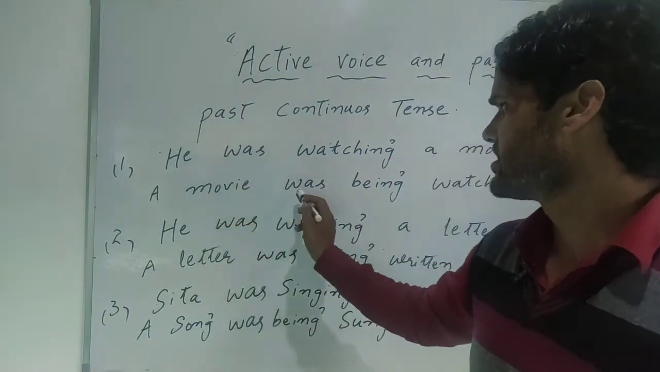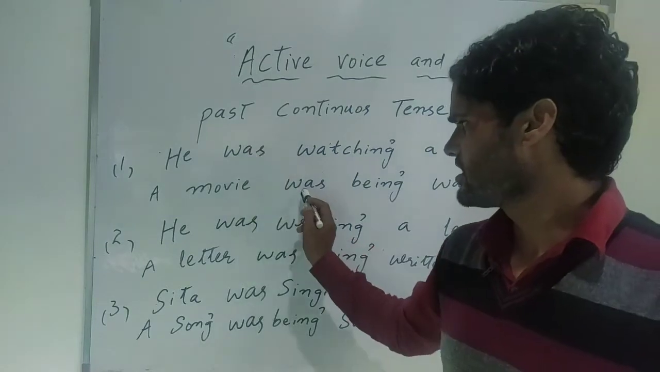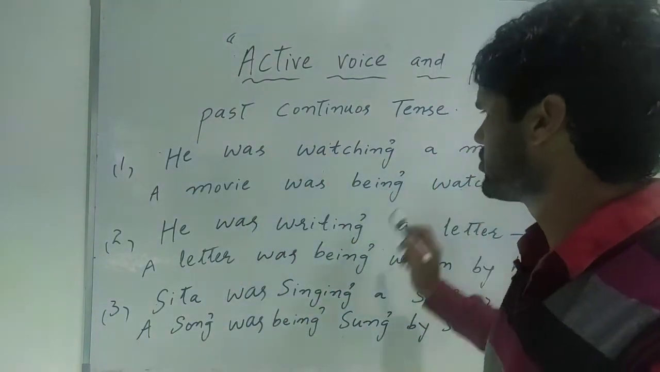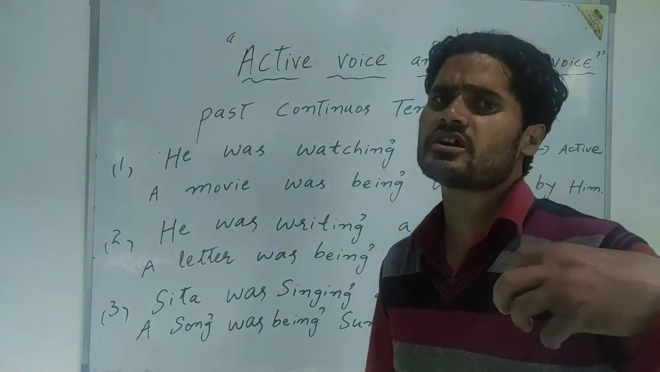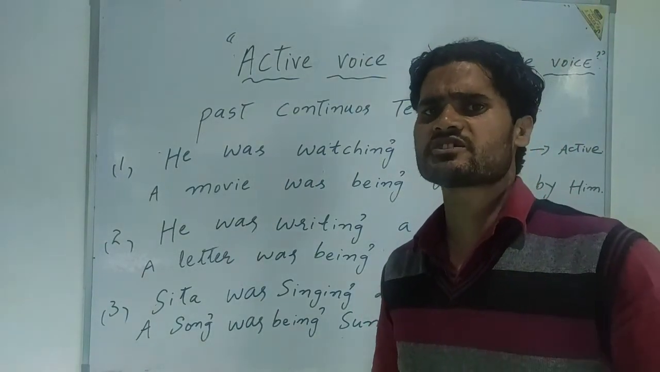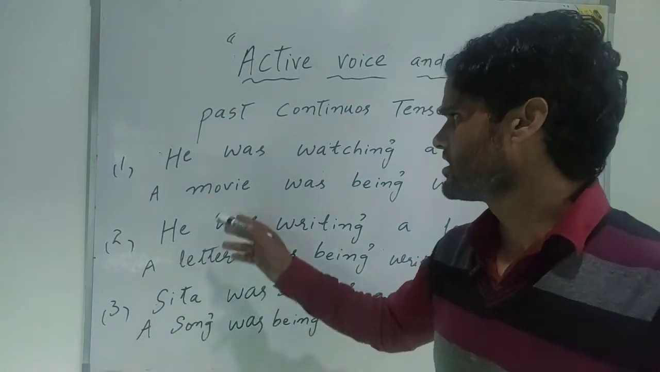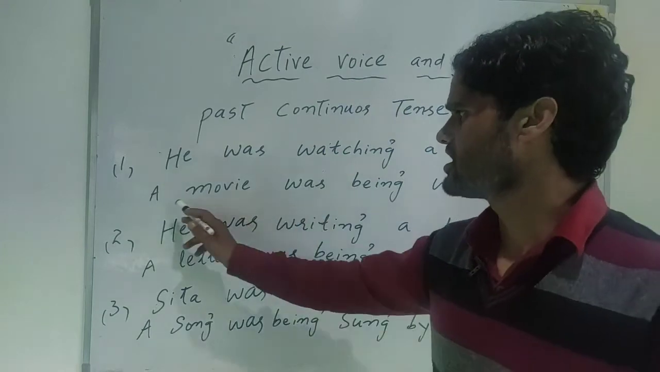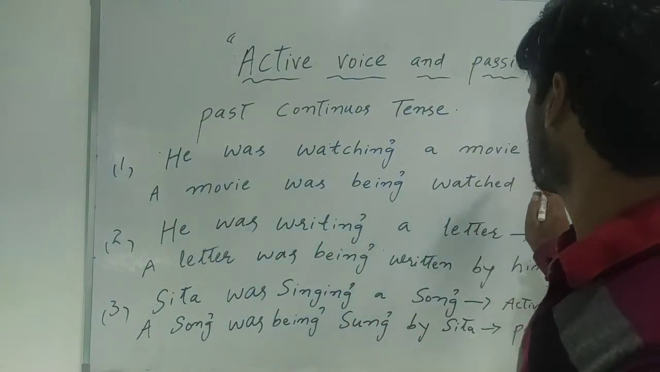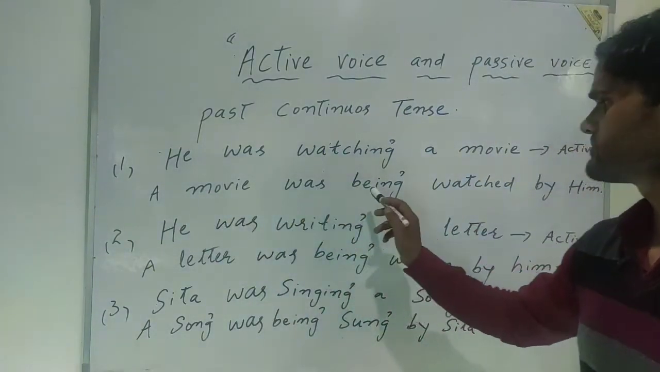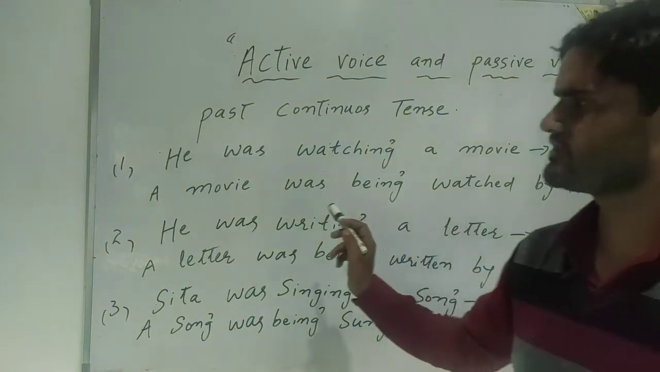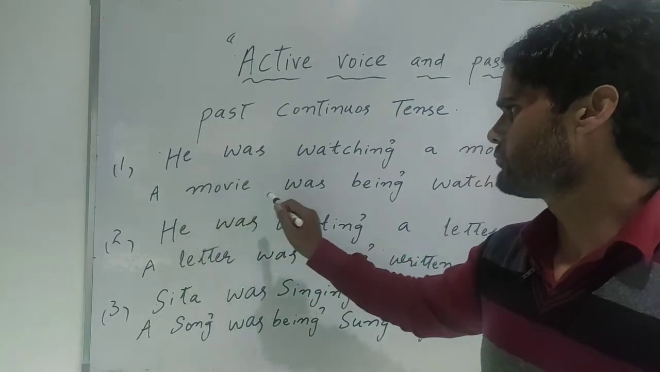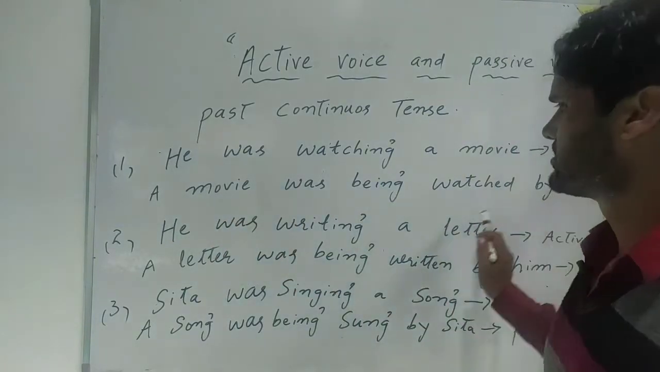After that, here was refers to the past time. As you already see, he was watching a movie. It denotes an activity which was continuous at a particular moment in the past. It refers to the past time. That is why it should also be in the past. A movie was being watched by him. A movie was being watched by him. So it will be the correct grammatical passive voice of this sentence.